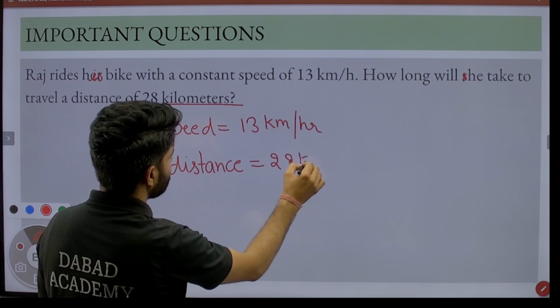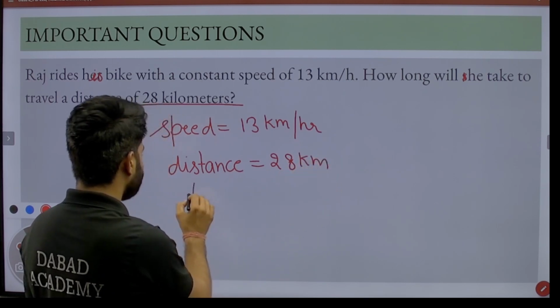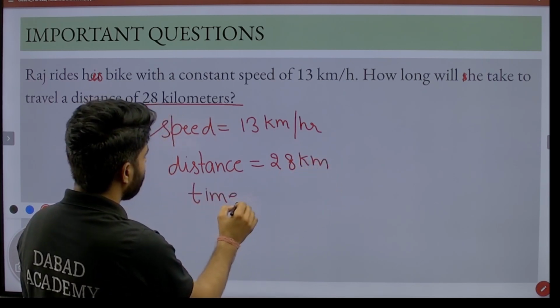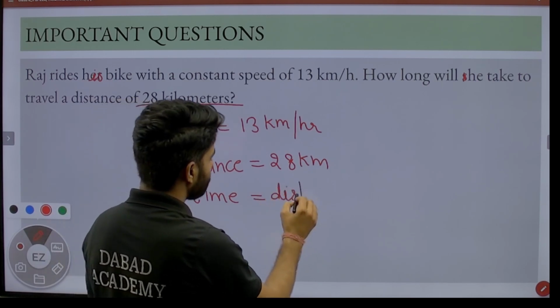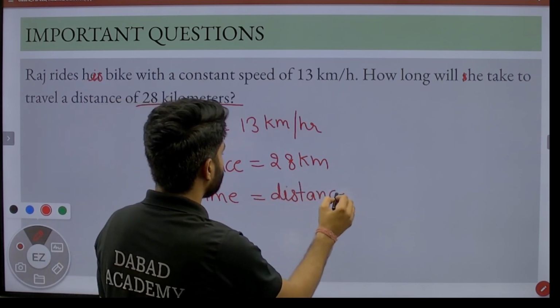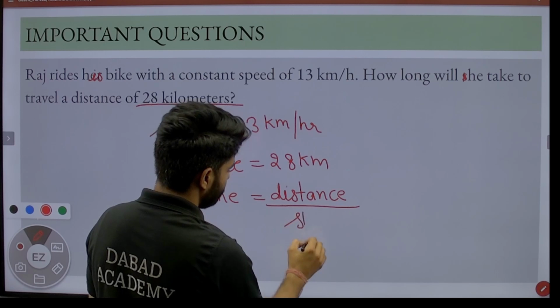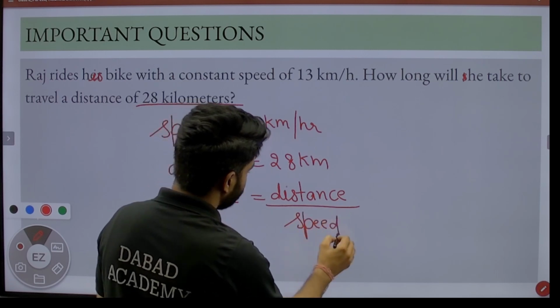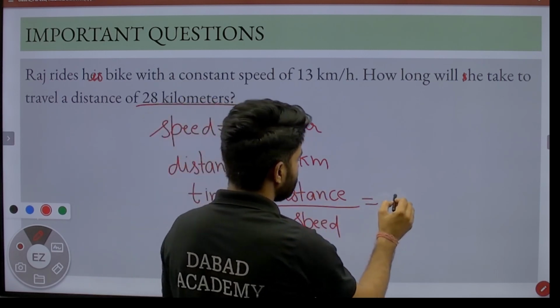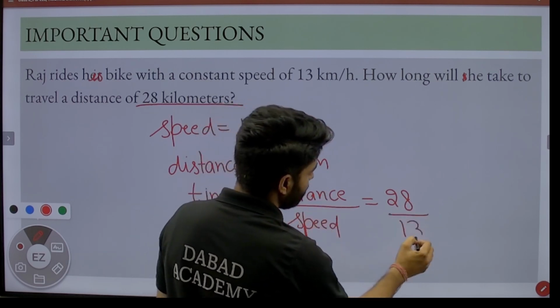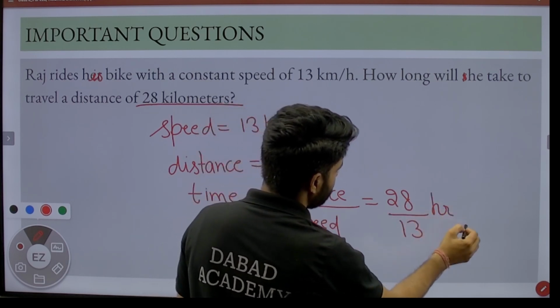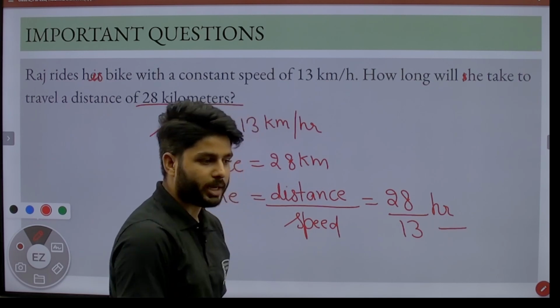28 kilometer, and we have to find time, and we all know the formula of time, that is distance divided by speed. And we can clearly see here distance is 28 kilometer and speed is 30, so that is equal to 28 by 30 hour, the time Raj takes.